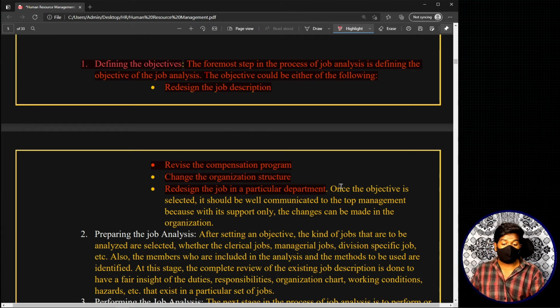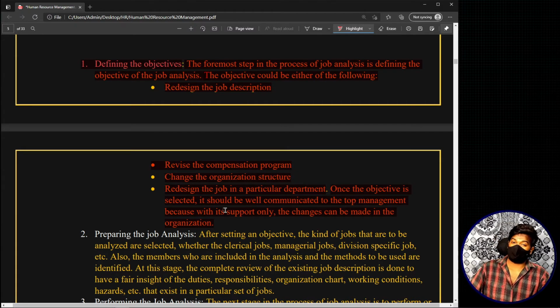Now once the objective is selected, it should be well communicated to the top management, because with its support only the changes can be made in the organization. Okay, the top management's approval is one of the most important prerequisites before you start job analysis. Because without top management support, you can't just randomly walk to any person and tell them to give complete information about your job and each and everything. You can't do that. Now that is the first step where we define the objectives.